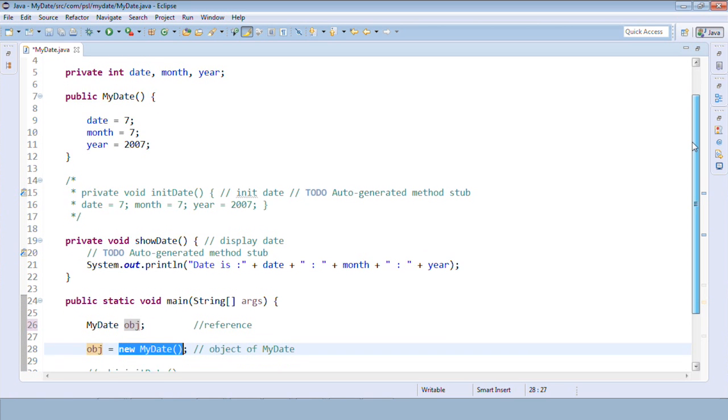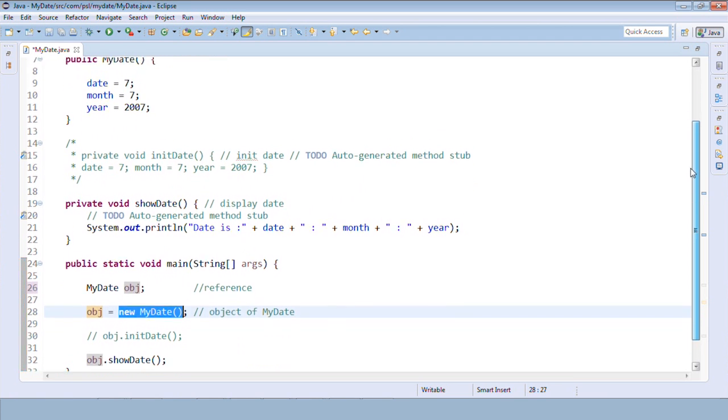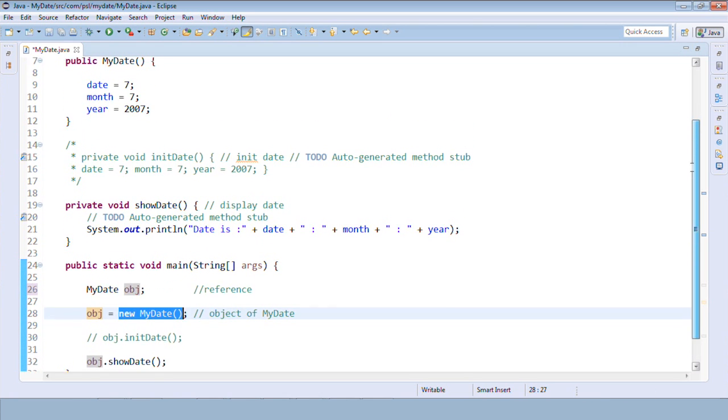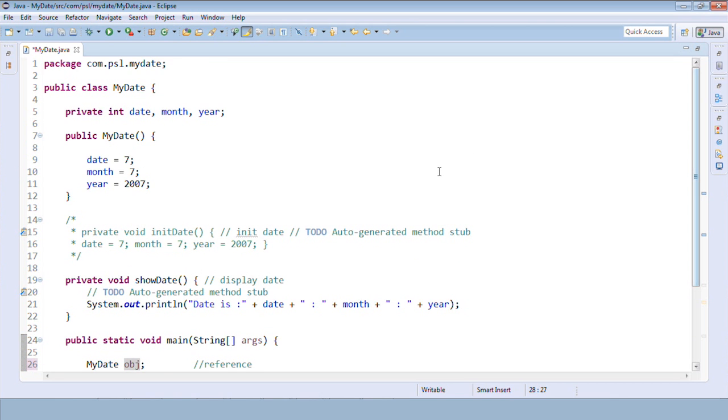So for now, we are just hard coding the values. Let me initialize these variables by passing the parameters. So we can have one more type of constructor, that is the parameterized constructor. Let's see how to create one now. The parameters are specified in the open and close round brackets.